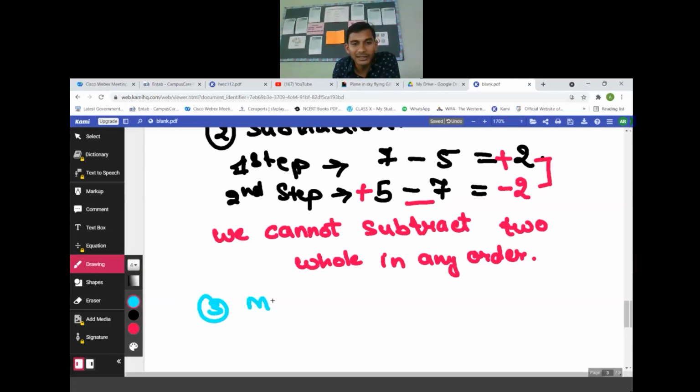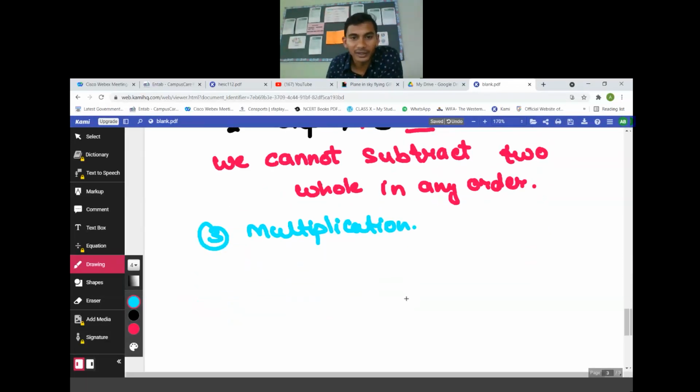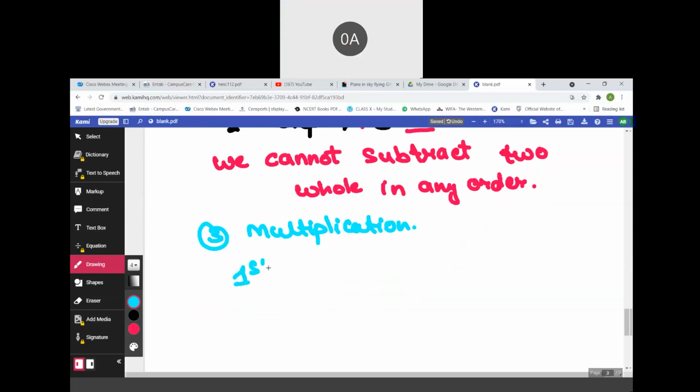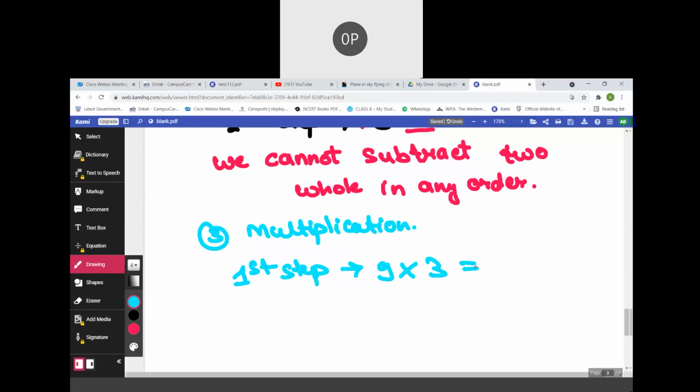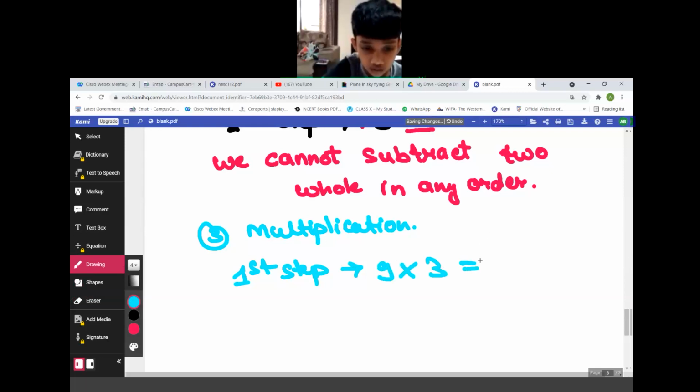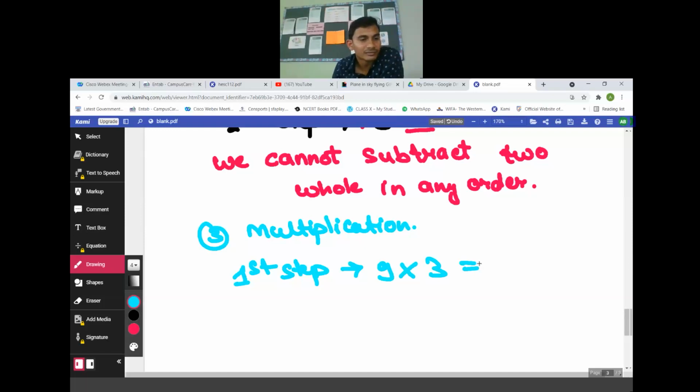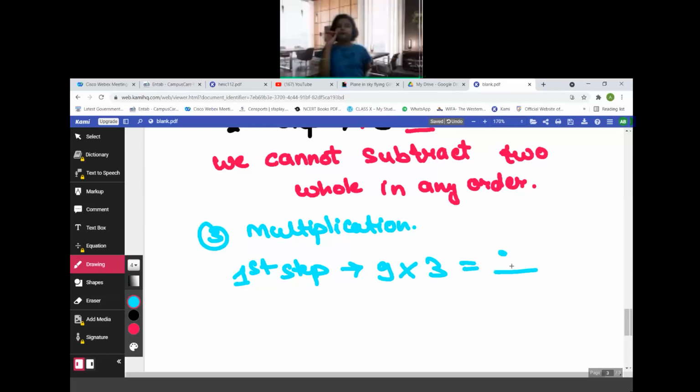Now, the third property, multiplication. First step, take any two numbers. Take small numbers, 9 and 3. 9 into 3 is 27.